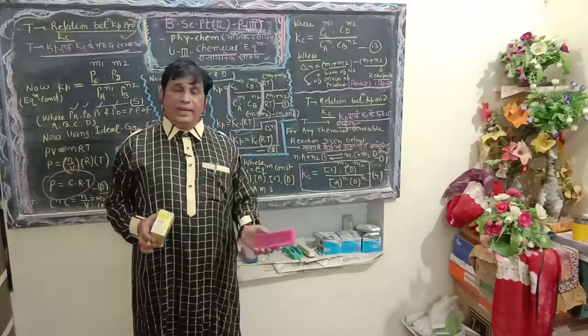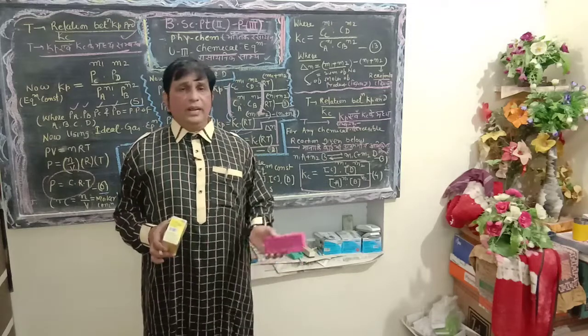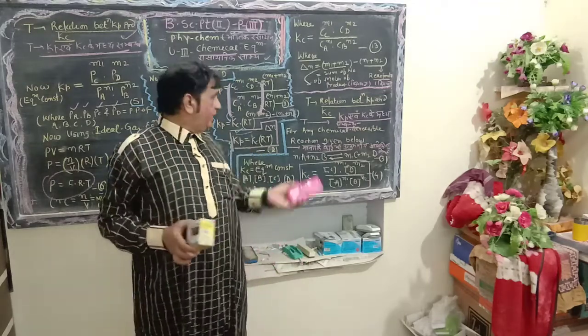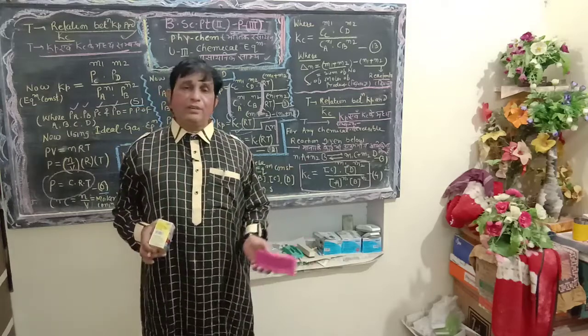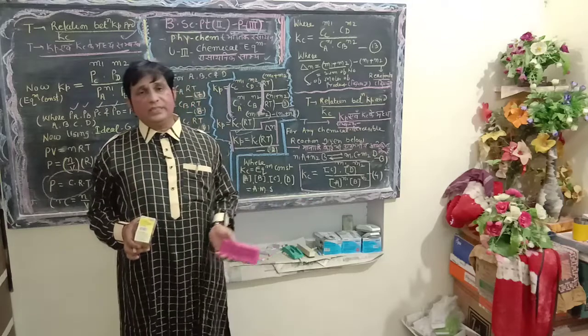On the basis of delta n, suppose delta n is 0, negative or positive; what will be the relationship between Kp and Kc?